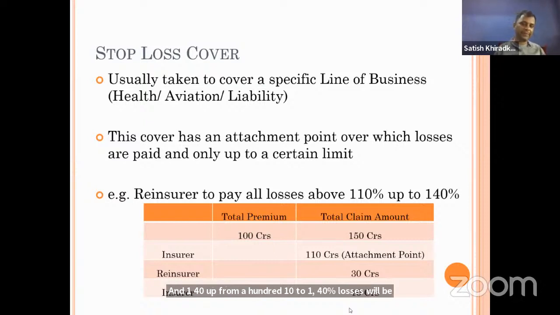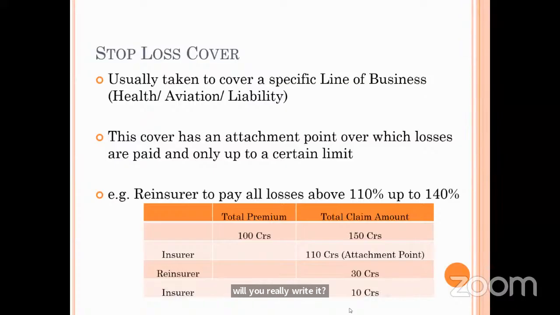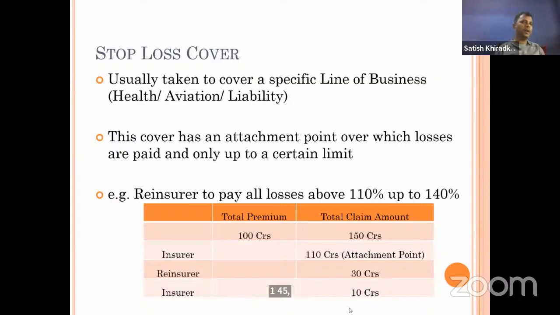If we write it in terms of excess, how will you write it? 140% excess of 110%. Correct. So the losses between 110 and 140 ICR will go to the reinsurance company.